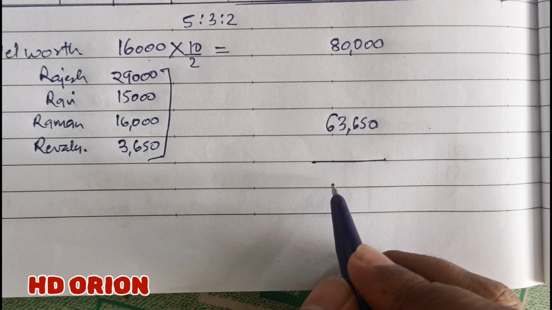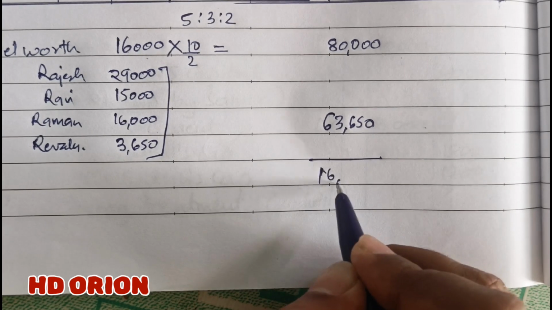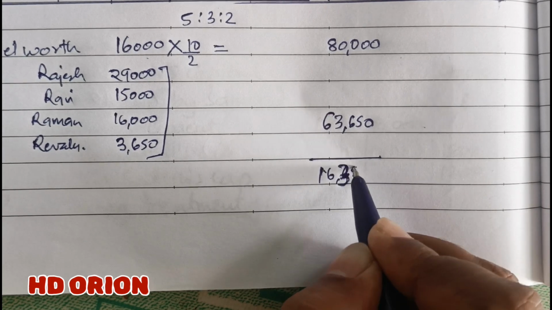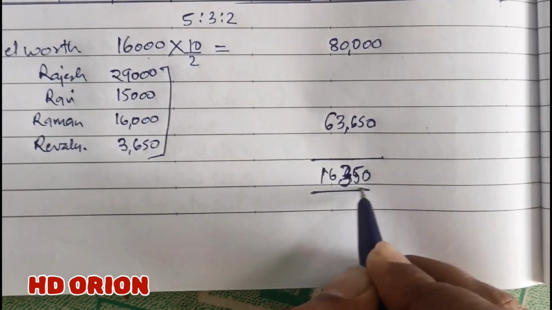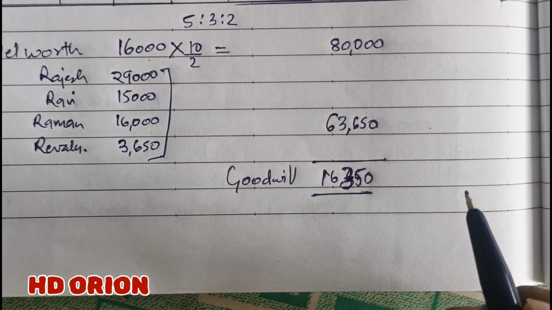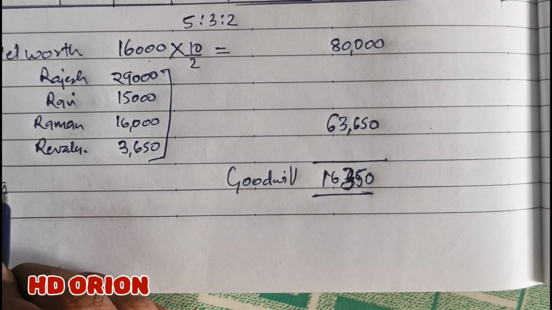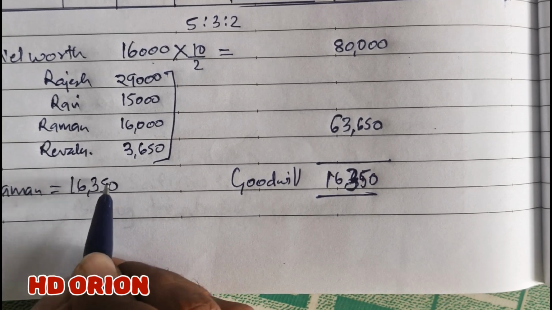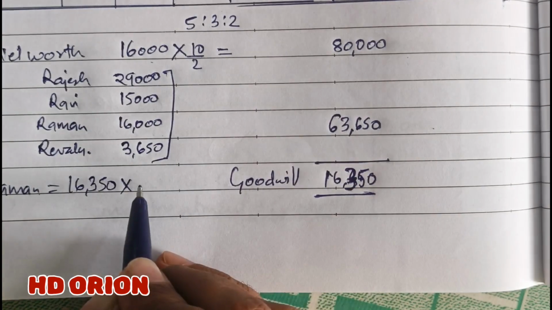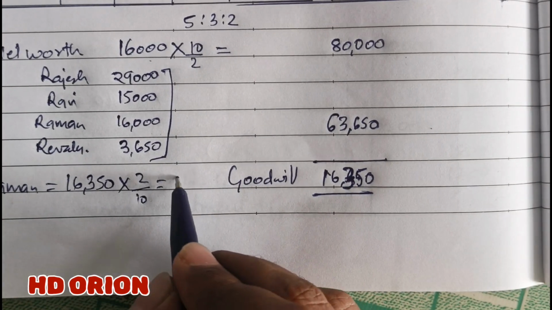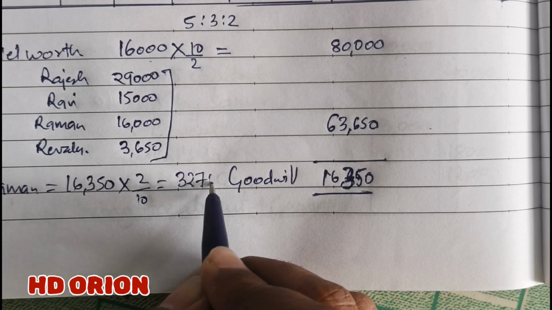It is 16,350. This is goodwill. And Raman's goodwill will be 16,350 into 2 by 10, which is equal to rupees 3,270.